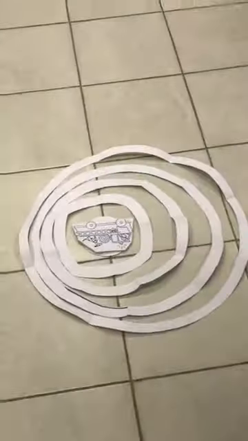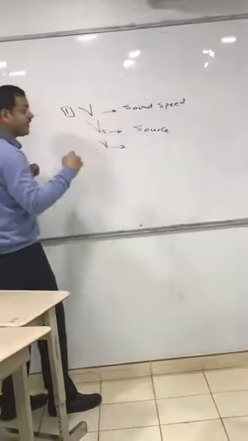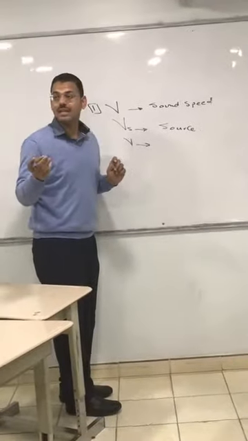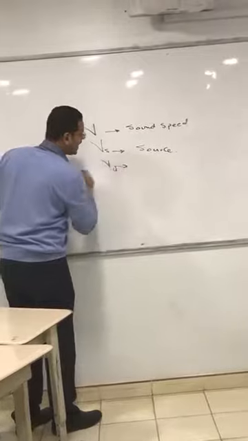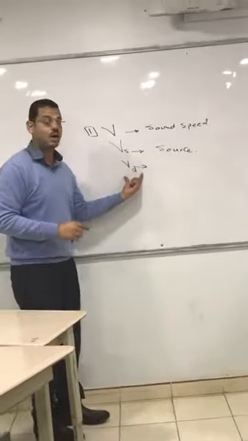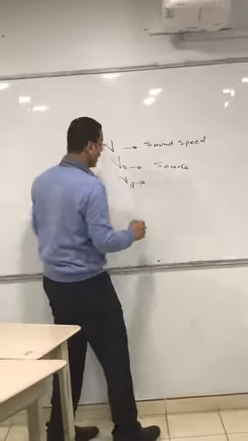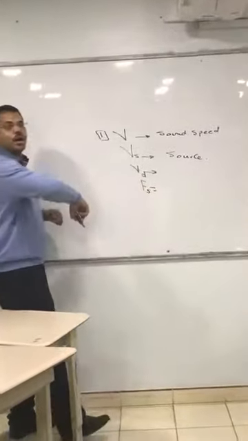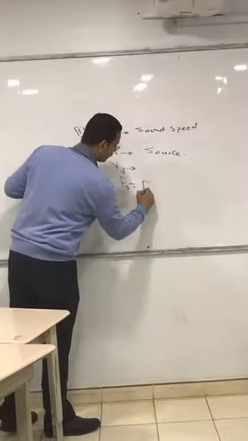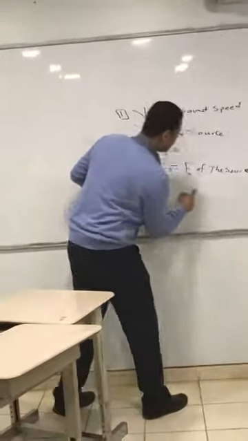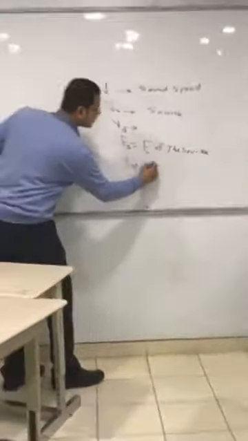And we have Vd, the speed of the receptor, the person who will detect the sound. So this is the person, if the person himself is moving. We call this V of detector. Of course we have Fs, which is the frequency of the source itself, and Fd, the frequency heard by the person who will receive these waves.